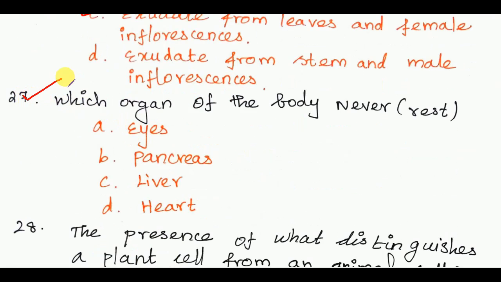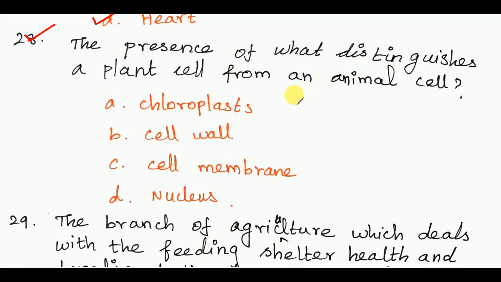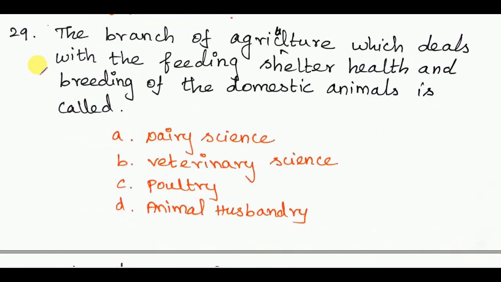Next, which organ of the body never rests? The answer is 27, heart. Next, the presence of what distinguishes a plant cell from an animal cell? The answer is chloroplast. Next, 29th question. The branch of agriculture which deals with the feeding, shelter, health and breeding of the domestic animals is called? The answer is veterinary science.